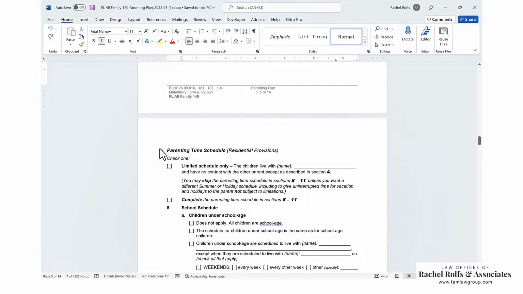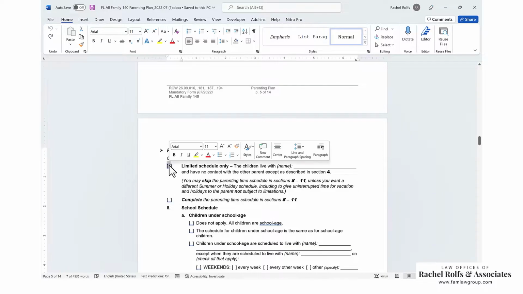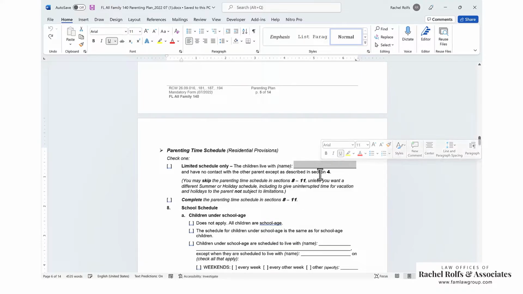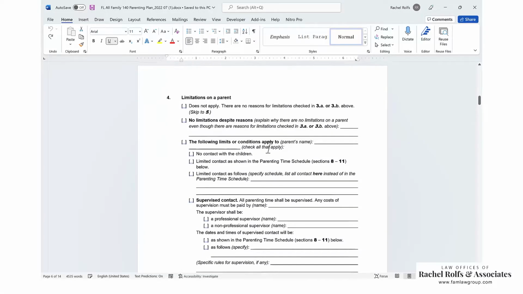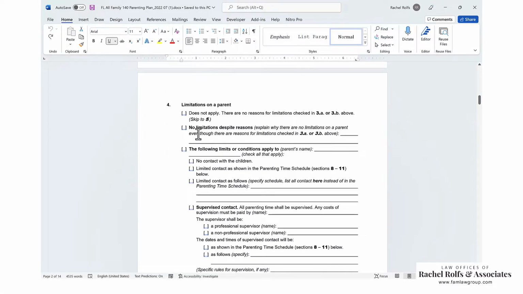So now we're down here to the parenting time schedule, and you're going to say, again, if there's a limited schedule only, and it's a little bit redundant to the above. If there's going to be no contact with the other parent, absolutely no contact, you're going to say the children live with who they live with and no contact with the other parent, except as way back up here in section 4. So if you're going to say the, where is that?